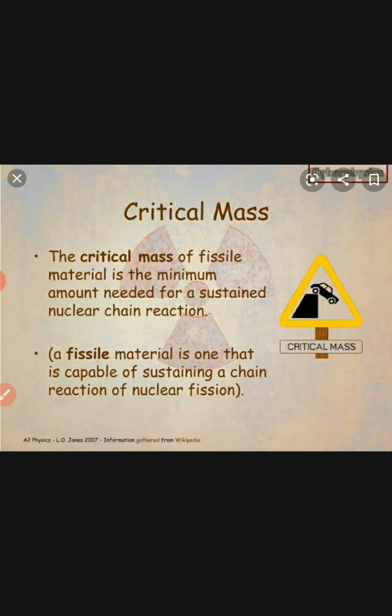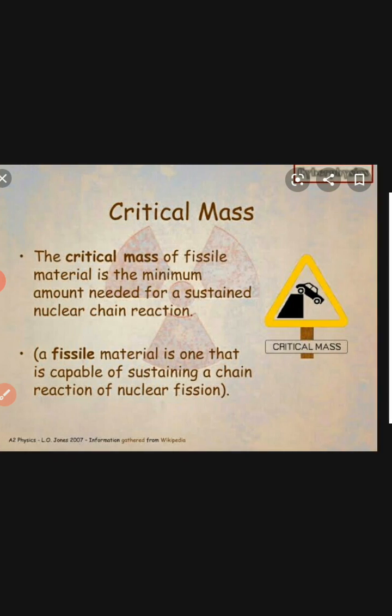The rate of production of neutrons due to nuclear fission must be more than the rate of its loss. If the neutron production is more, it easily adjusts the neutron loss. That is called critical mass. Here we can see the example image of critical mass.